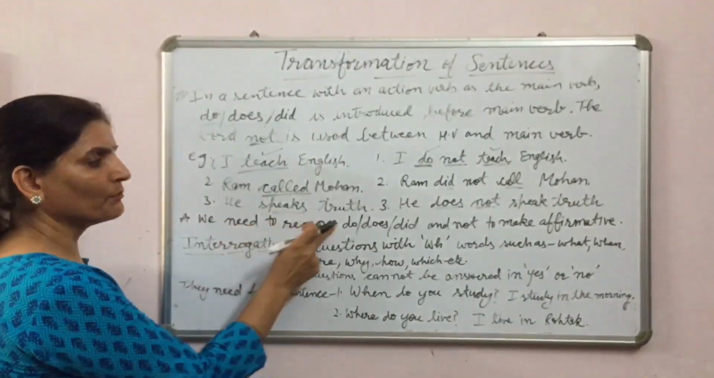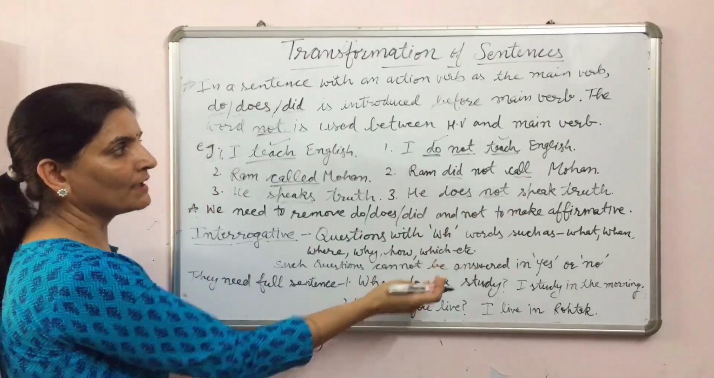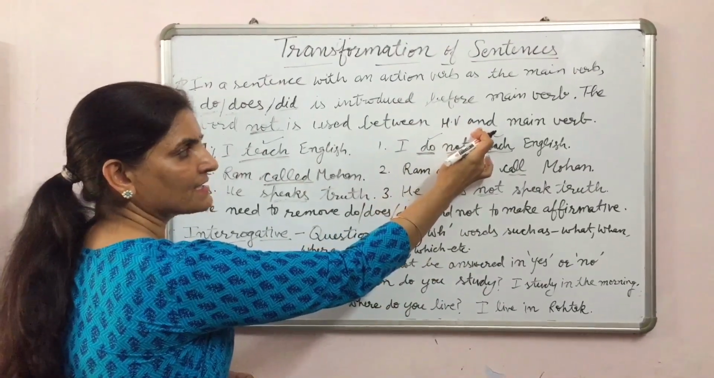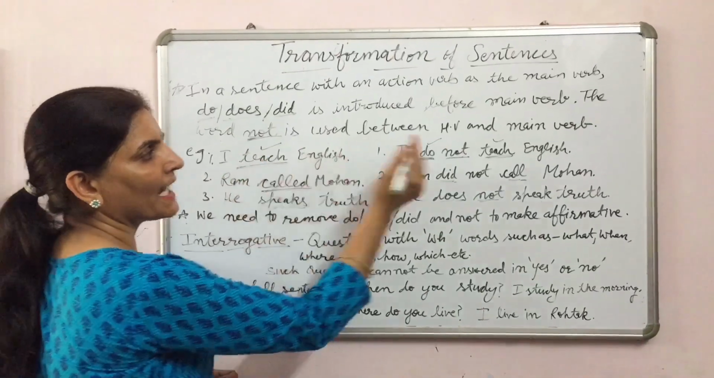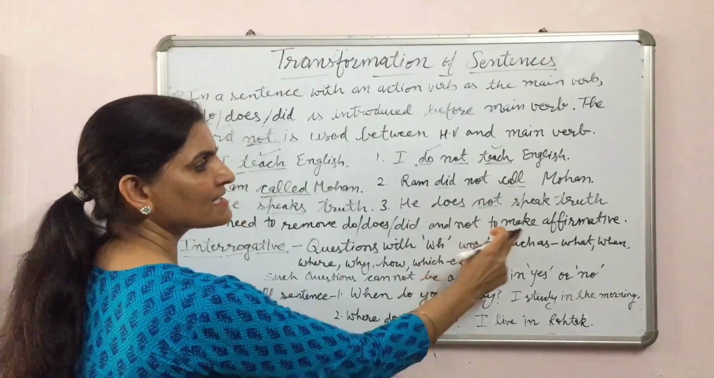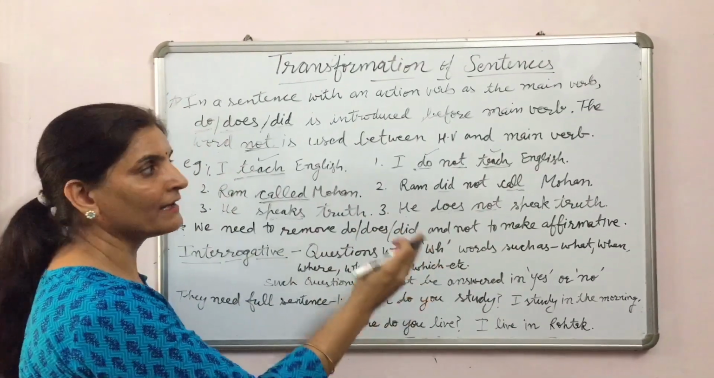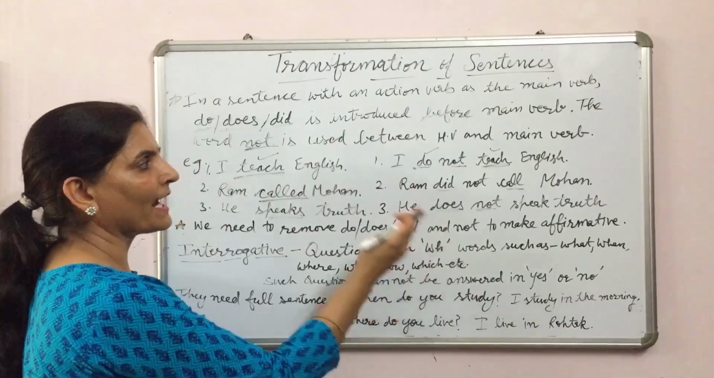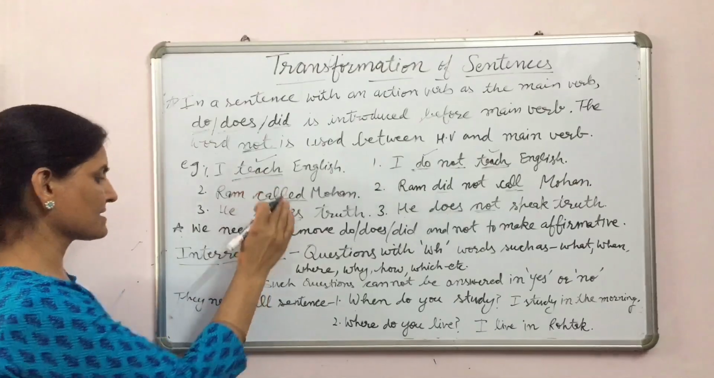We need to remove do, does, did and not to make affirmative. From negative sentences to affirmative or positive sentences, we have to remove these, means do, does or did and not. We will remove them while making affirmative sentences or positive sentences.